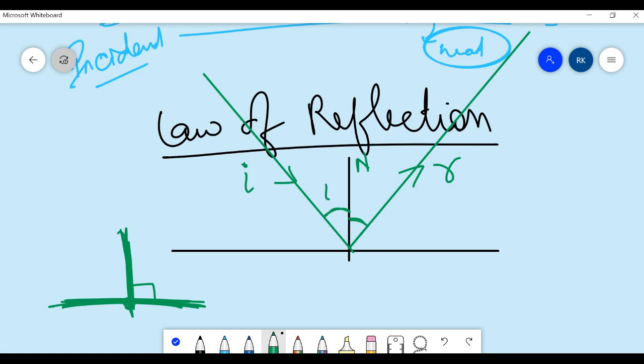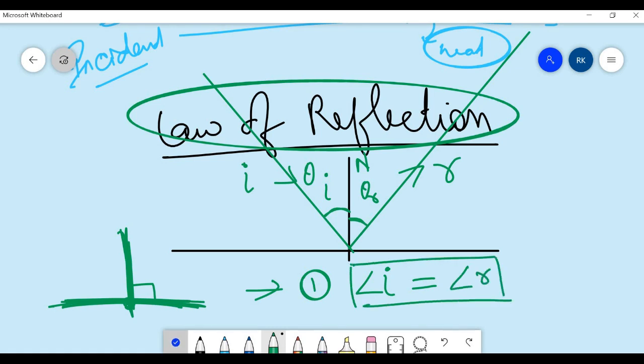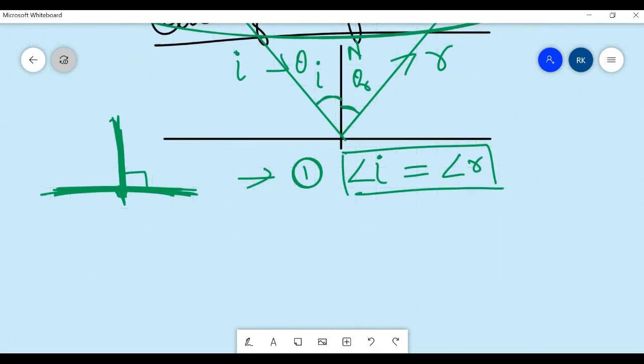Let's say this is my angle theta I, and this is my angle theta r. According to law of reflection, angle I will always be equal to angle r irrespective of conditions. It can be on any surface.